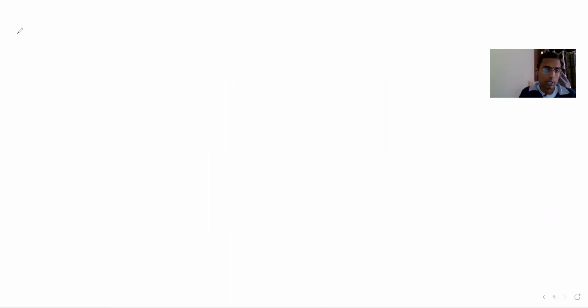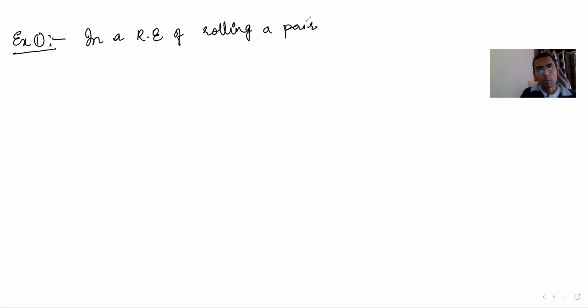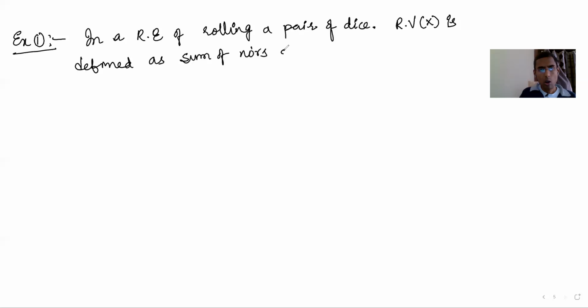I was giving you an example last class. One example: in a random experiment of rolling a pair of dice, random variable x is defined as the sum of numbers on 2 dice.